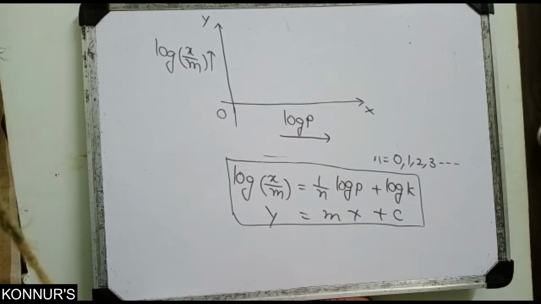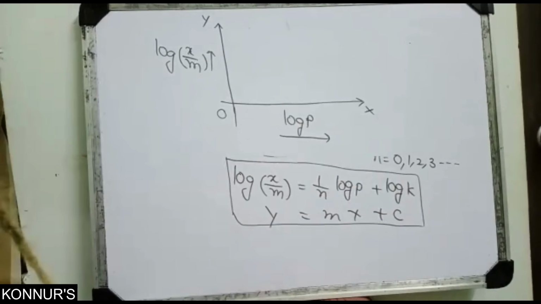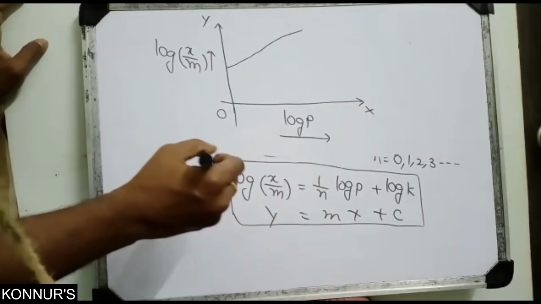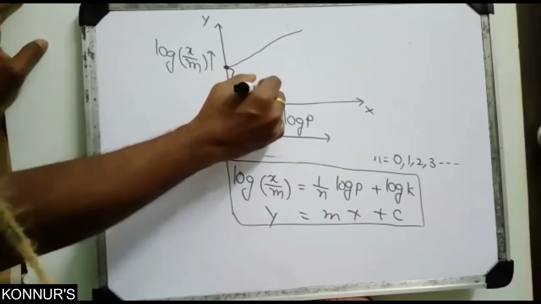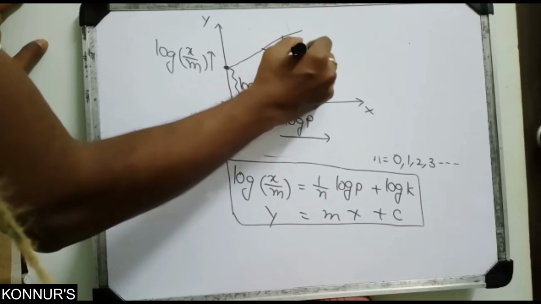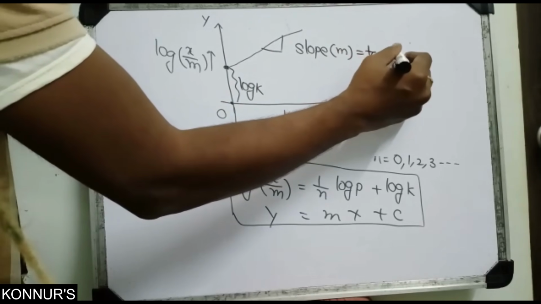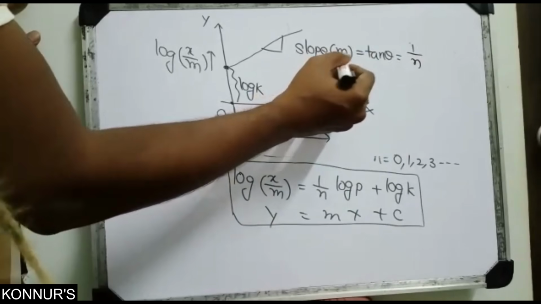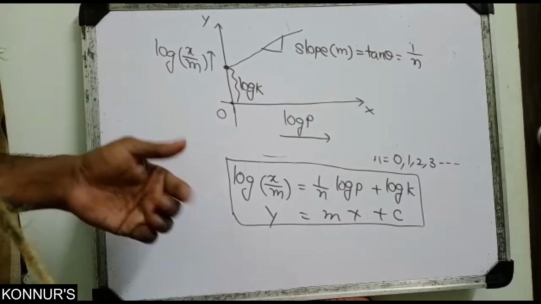Then the graph goes from the c point, that is log k. Next, the slope m equals tan theta, otherwise that value is 1 by n. So the failure is what? The formula itself is the success; it is only the failure that it does not explain.